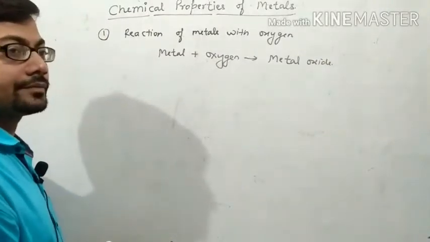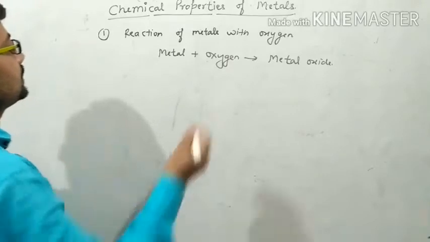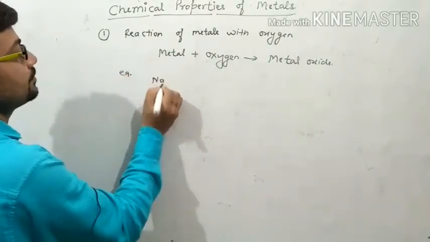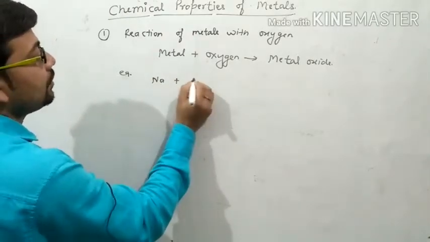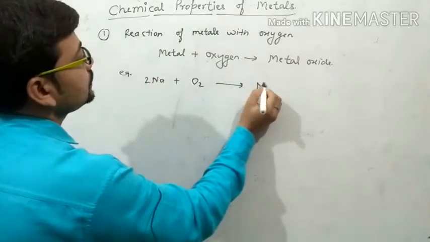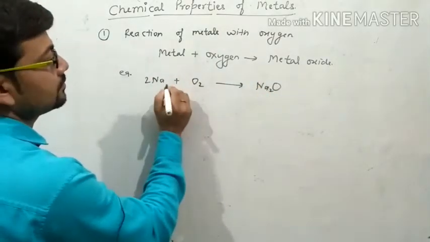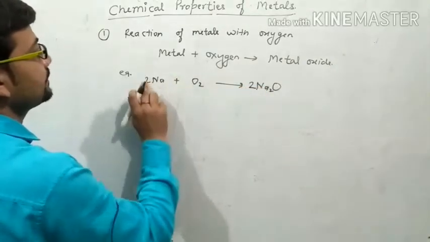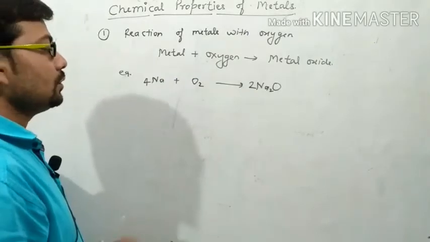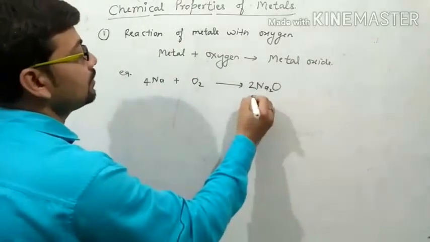For example, sodium reacts with oxygen, then it forms sodium oxide. So this metal oxide is called sodium oxide.